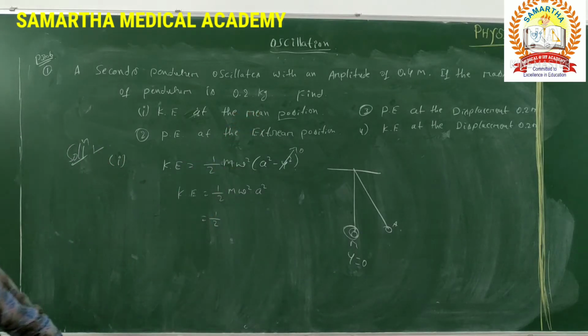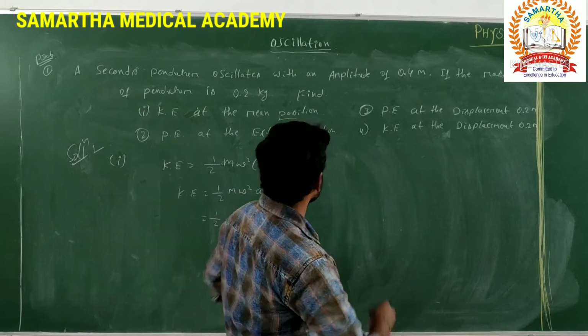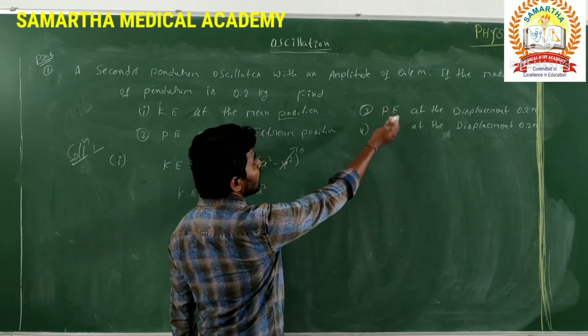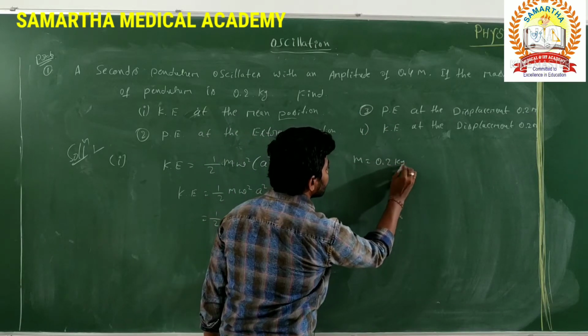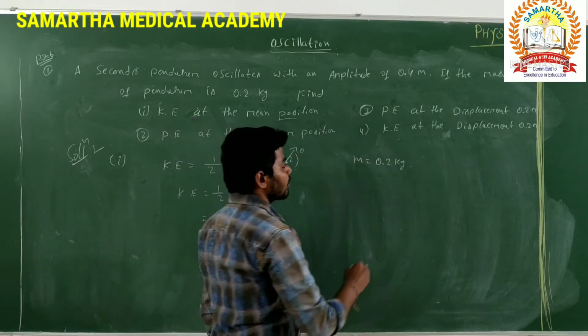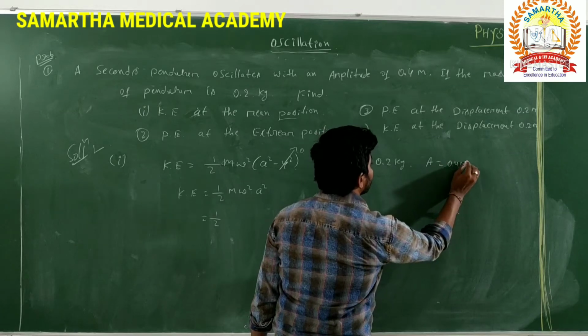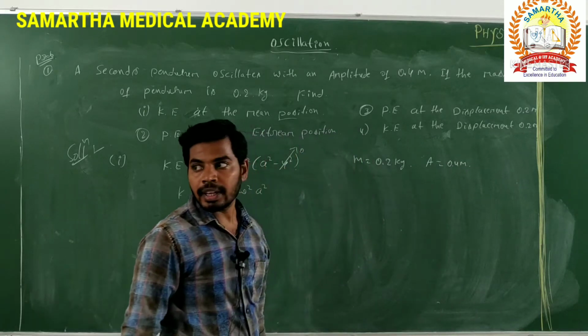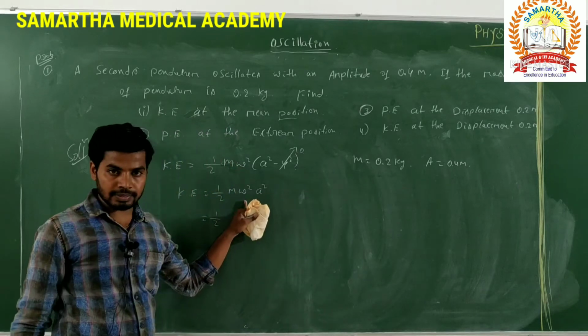Already they have given. First we have to write the data. The mass of the body, how much have they given? M is equal to 0.2 kg. Is it right? Then the amplitude they have given. This is nothing but A. How much have they given? 0.4 meter. As well as omega we have to require.